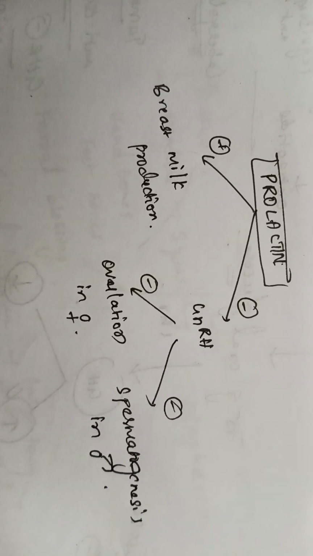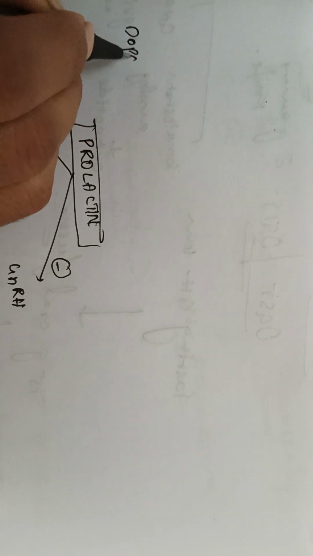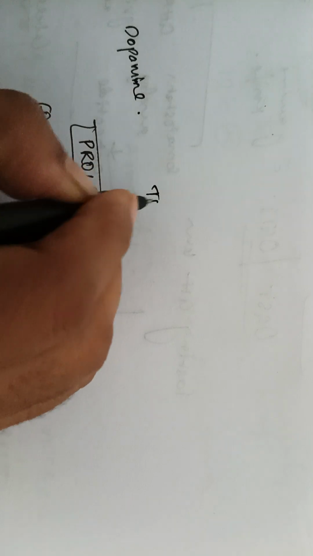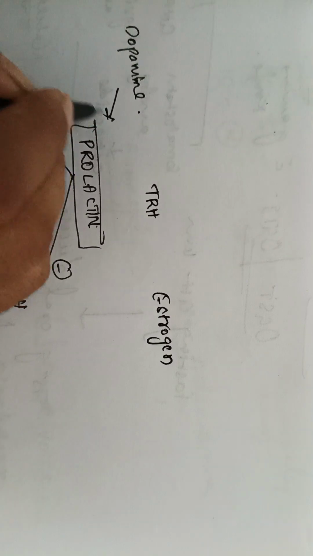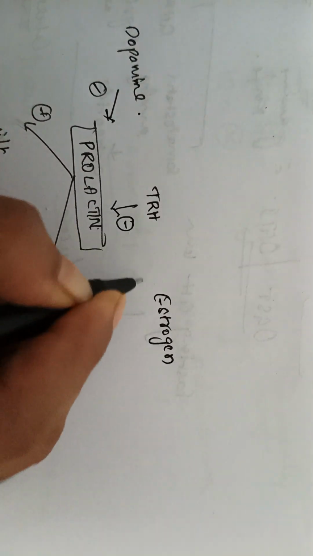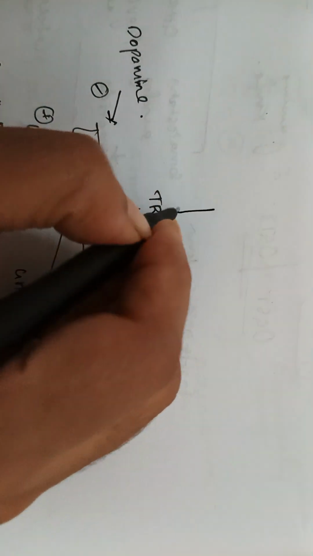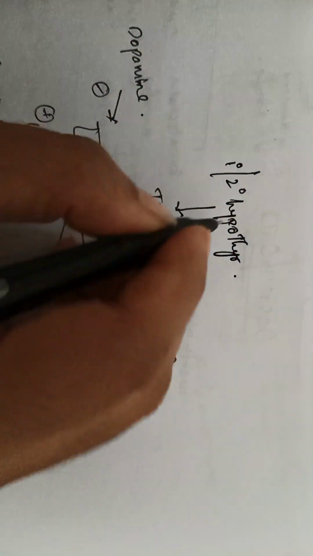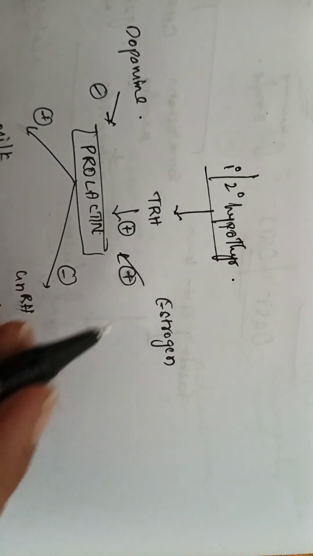Okay. Now, prolactin is under the control of 3 hormones. That is dopamine, thyrotropin releasing hormone, and estrogen. Dopamine inhibits the prolactin, whereas TRH and estrogen stimulate the prolactin. Okay. So, in which cases is TRH increased? Primary or secondary hypothyroidism. In these cases, because of negative feedback, there is an increase in thyrotropin releasing hormone.